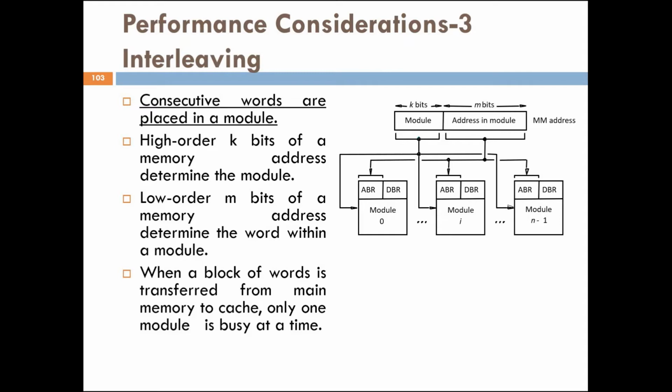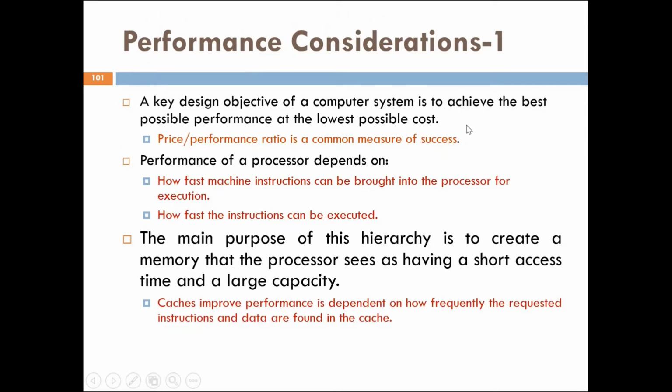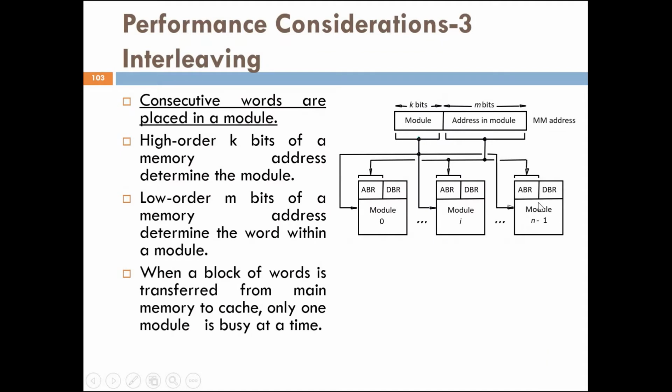Here the high order k bits of the address identify one of the n modules, and the low order m bits refer to a particular word in that module, as shown in the figure.